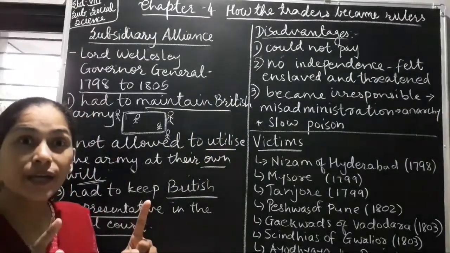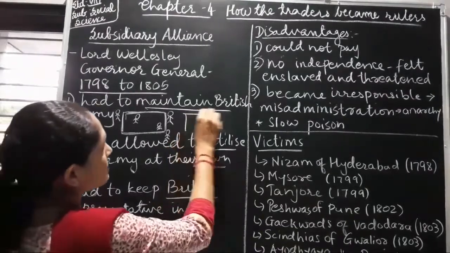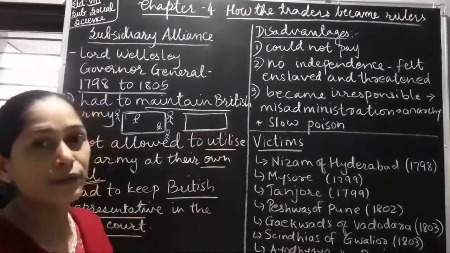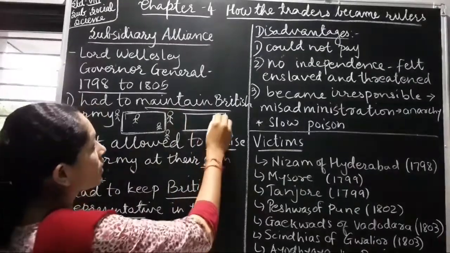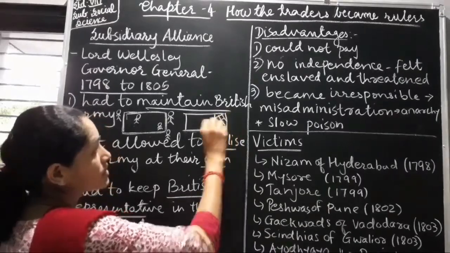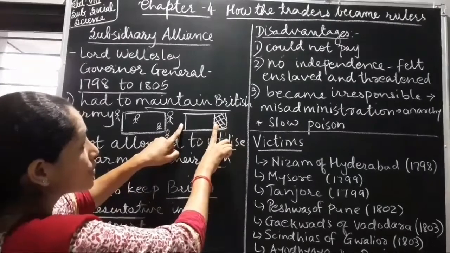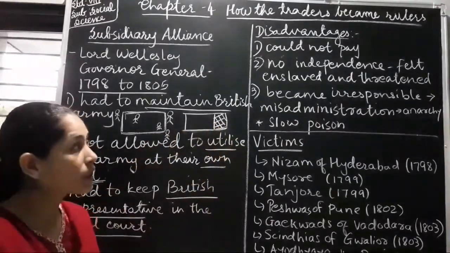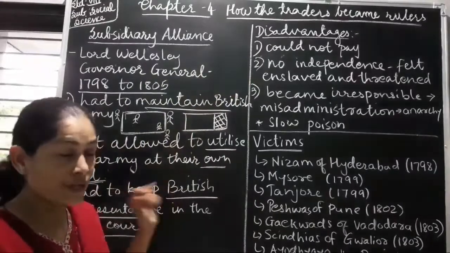His part of territory was annexed by the Britishers. Take for an example, this is the kingdom of an Indian ruler. If the king was not able to do the payment, a part of his territory was taken away by the British East India Company. So it means the territory of the Indian ruler reduced to a certain extent. Okay, so this was one of the disadvantages which our Indian rulers had faced.